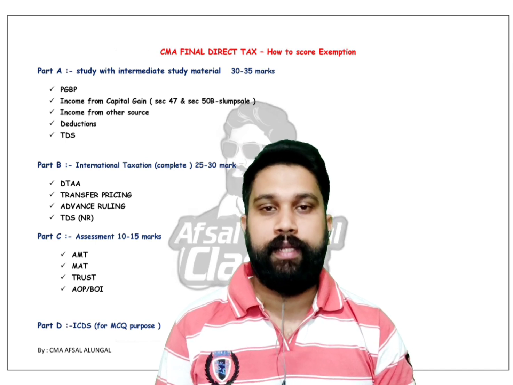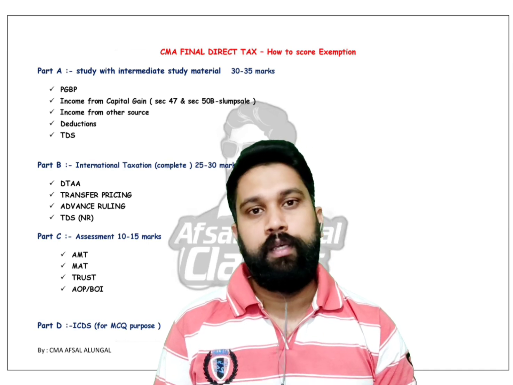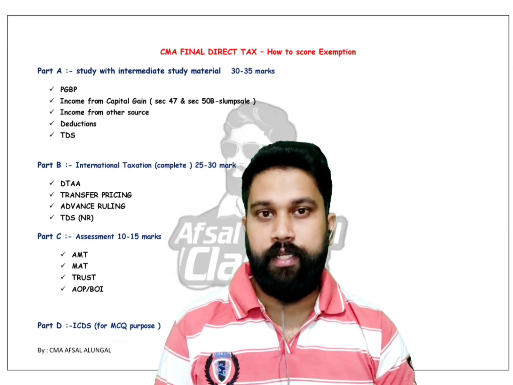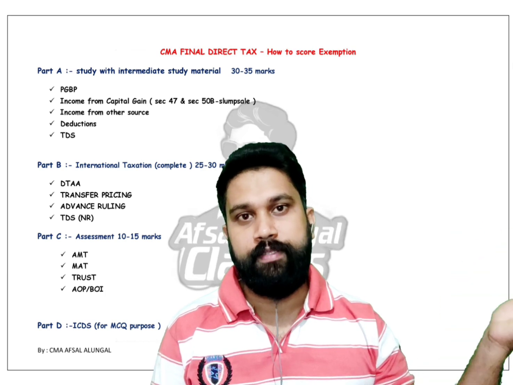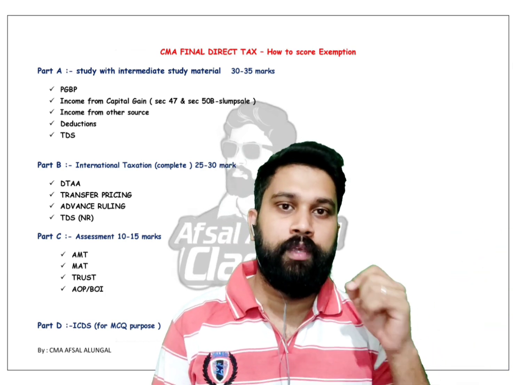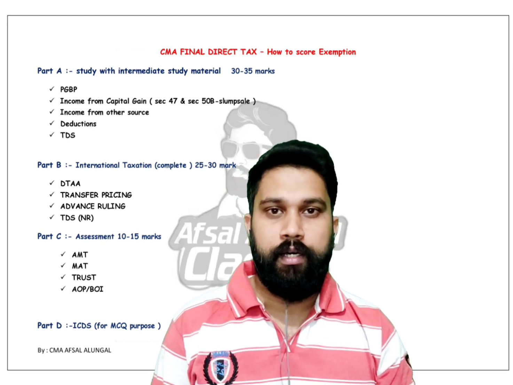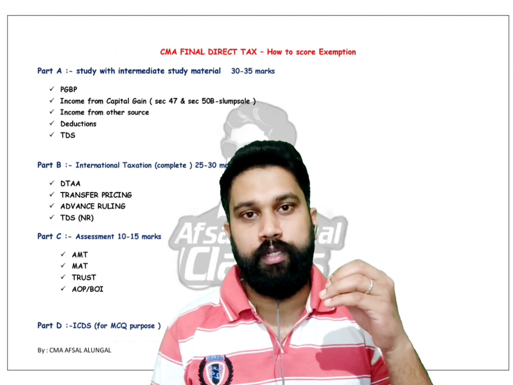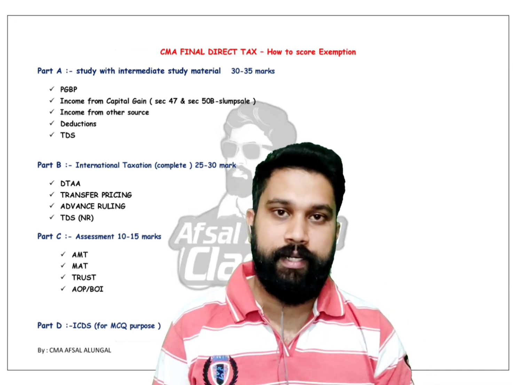Today we are going to discuss how to get exemption in the CMA Final Direct Tax paper. In the third group of Final, Direct Tax is very difficult compared to other papers like Law, SFM or Costing. DT is the toughest paper in Group 3. So there are some areas you should focus on to get exemption in Direct Tax.